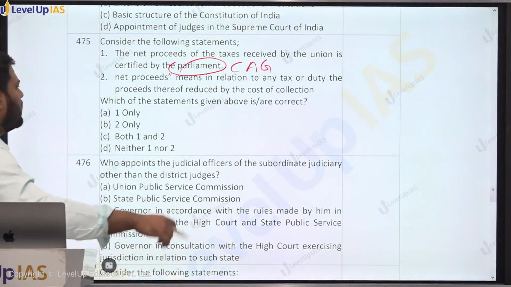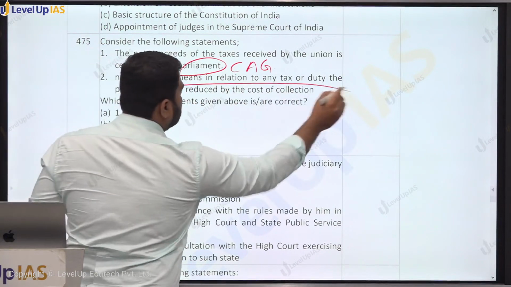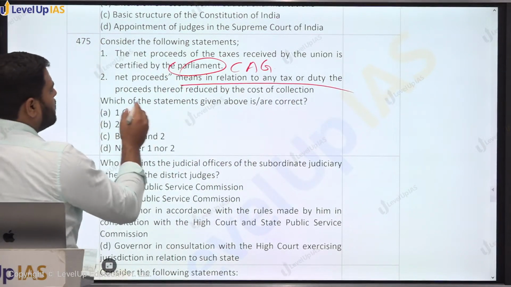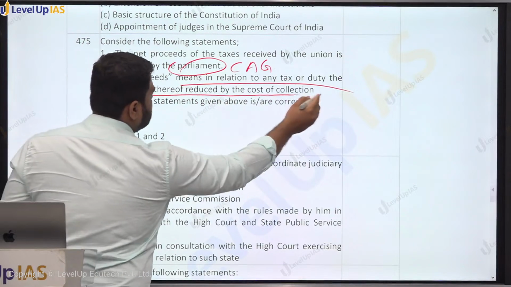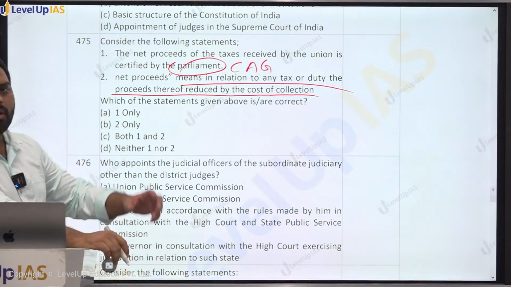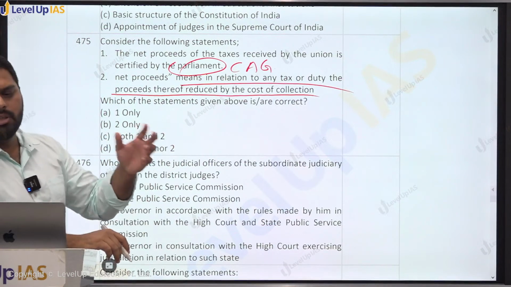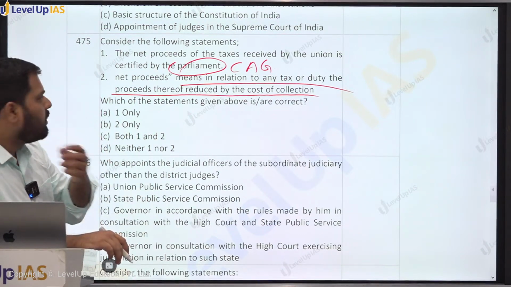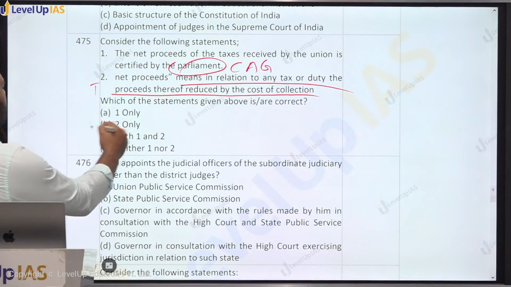So second is defining the net proceeds. So net proceeds means in relation to any tax, the proceeds of the tax minus the cost of collection. ये actually constitution में defined है. So sometimes अगर बहुत weirdly ये question पूछता है net proceeds is defined or not, so it is defined, right? So this is a true statement. 2 is the correct.